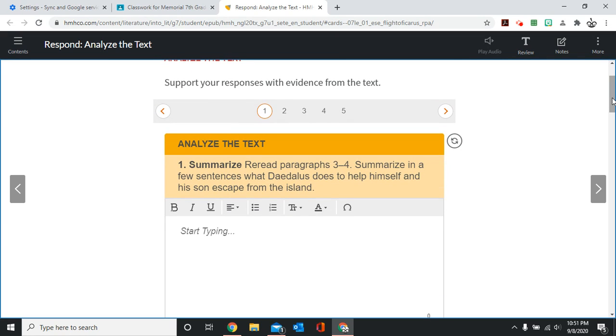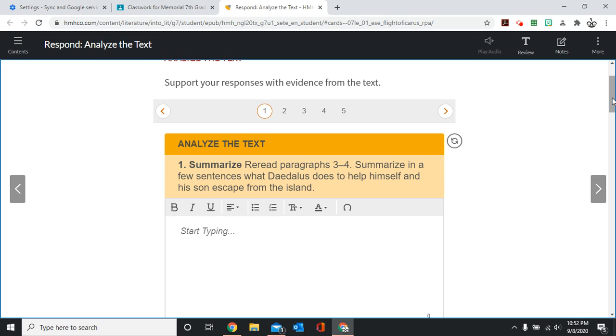And the first one is reread paragraphs 3 to 4. Summarize in a few sentences what Daedalus does to help himself and his son escape from the island. So it's very simple. You have to summarize. Retell in your own words paragraphs 3 and 4.